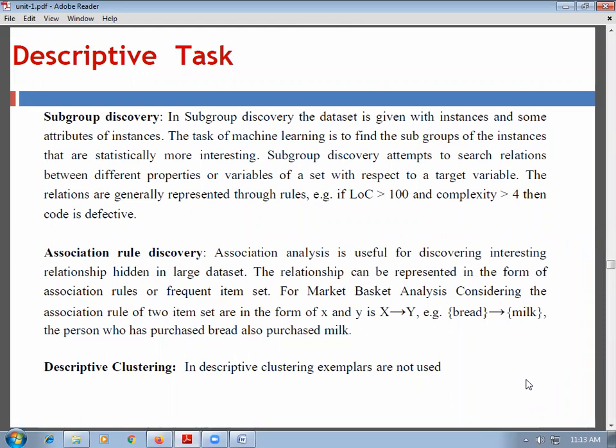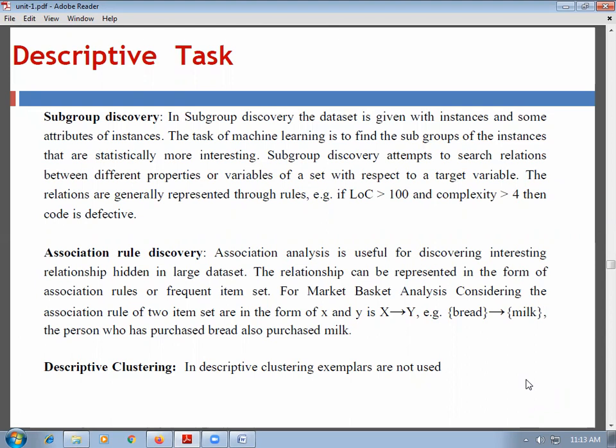If we take an example of lines of code of a particular program, then if line of code is greater than 100 and complexity is greater than 4, then the code is defective. Whatever the relations are, they are generally represented through rules. So this is one of the rules in subgroup discovery, whether the code is defective or not.